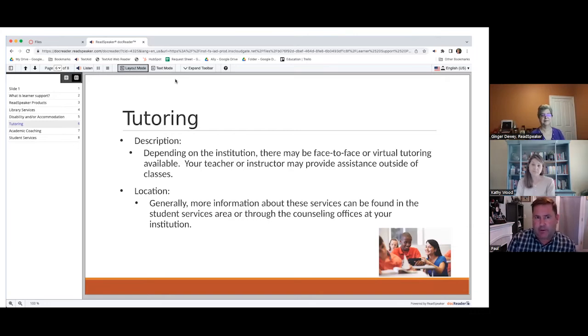The next component that I'm going to pass to Ginger Dewey with is really going to go into the study skills component that also goes along with the doc reader tool. And Paul, Ginger? Before Ginger jumps into that, can you explain just really quickly in terms of implementing this particular product into an existing ReadSpeaker Canvas environment, how easy that is and what somebody would need to do in order to do that?